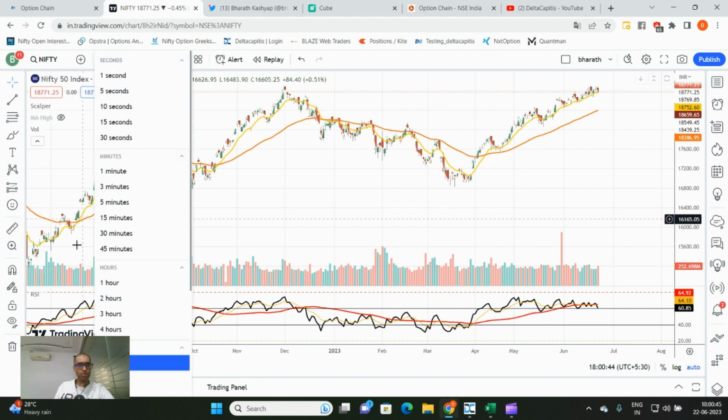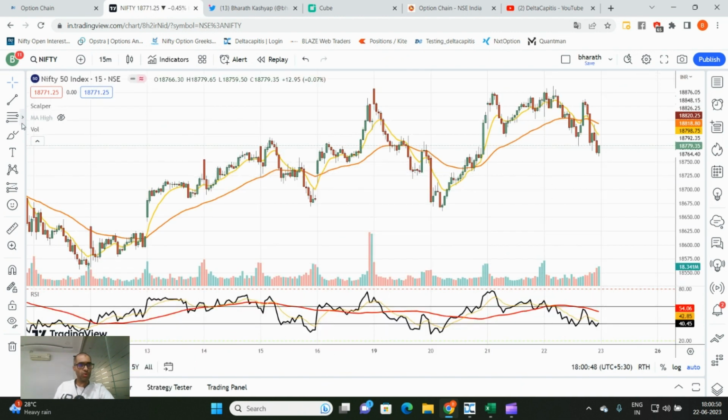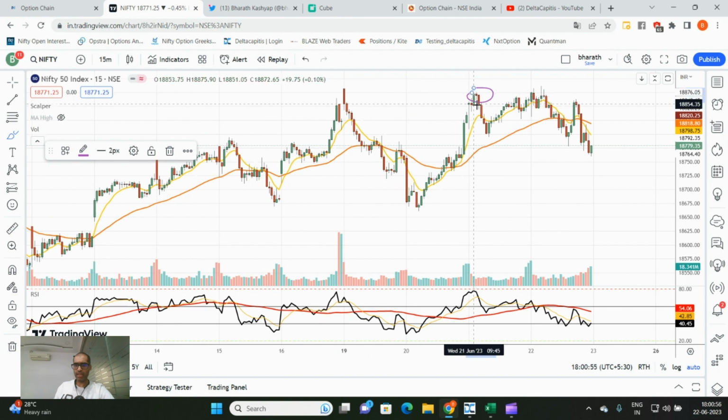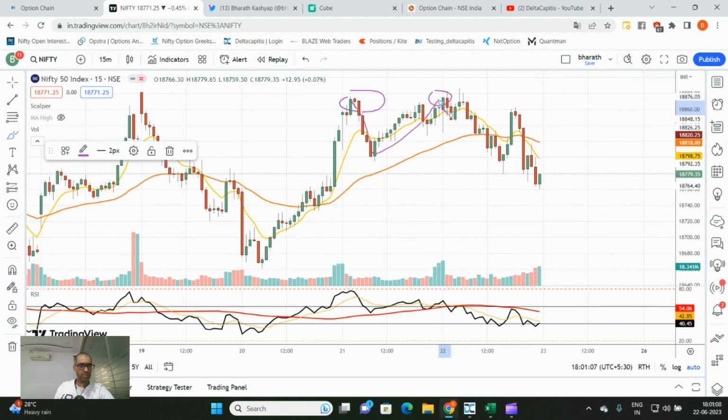Now, if I drop down to a lower time frame, like a 15-minute chart, what happened was here: this was the high which came from yesterday or two days back. Market touched here, which was 18,872, and there was a sharp dip. Again, the market tried to make a new high, and again there was a dip. This candle is where a lot of things changed today.